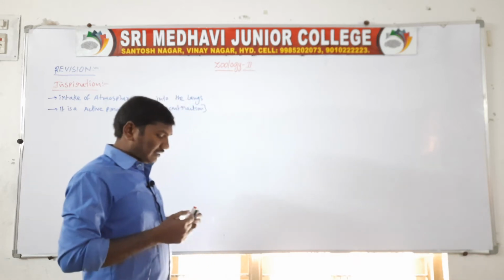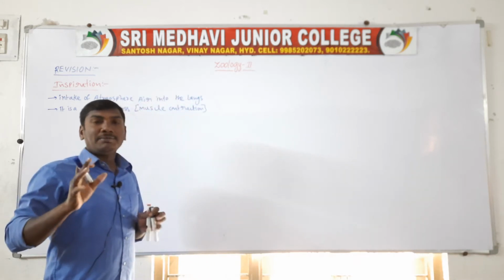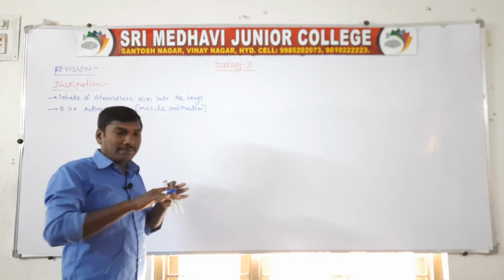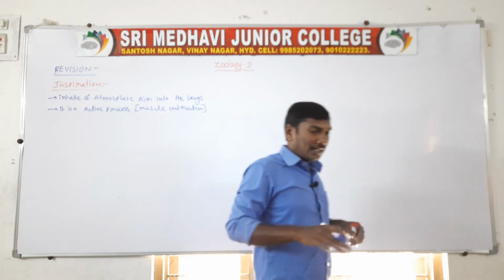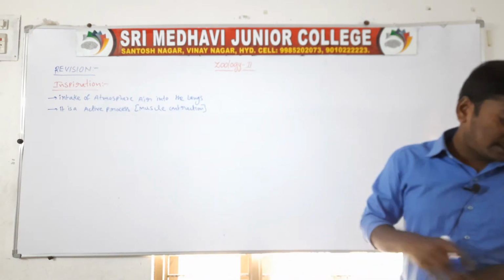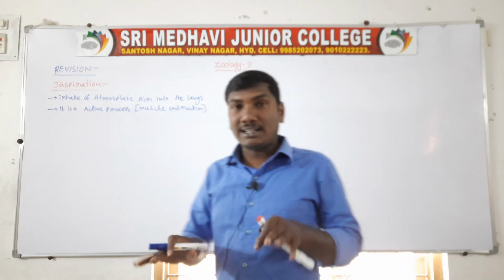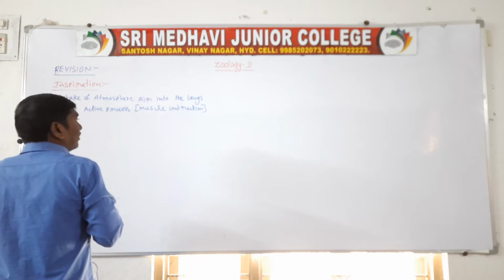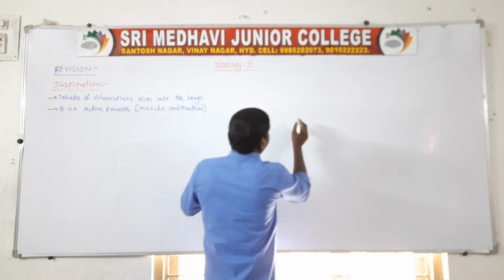First step: the diaphragm becomes flat because of contraction of the diaphragm muscles. See the diagram.